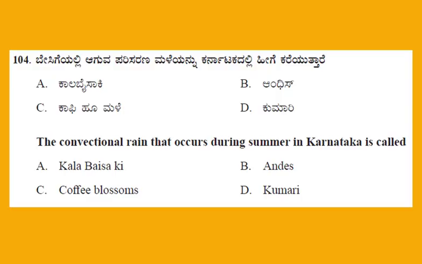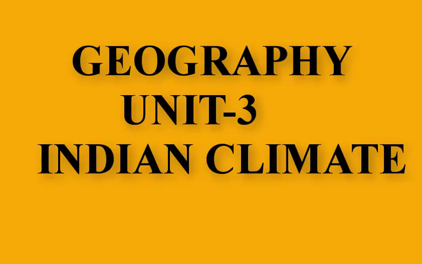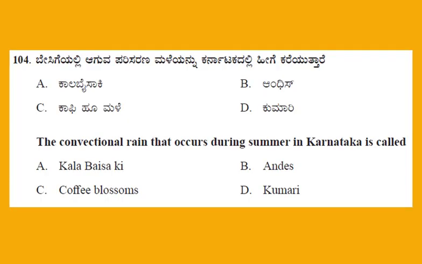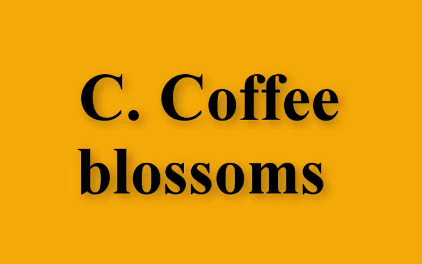Question number 104. The convectional rain that occurs during summer in Karnataka is called. This is the question from Geography, Unit number 3, Indian Climate. And the 4 options. Option A, Kala Baisakhi. B, Andhis. C, Coffee Blossom. Option D, Kumari. And the right answer, option C, Coffee Blossoms.